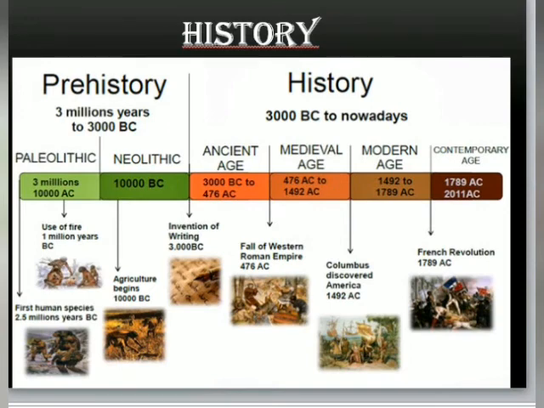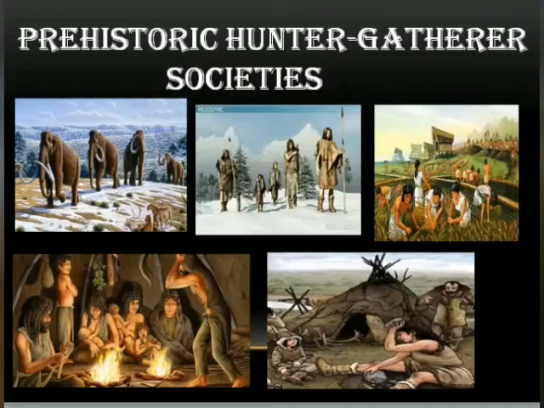You can see how historians divided history into two: prehistory and history, which you had learned last year. Prehistory talks about Paleolithic and Neolithic. They learnt the use of fire and agriculture. History, they learnt the invention of writing, and it was divided into 4 groups: ancient age, medieval age, modern age, and contemporary age.